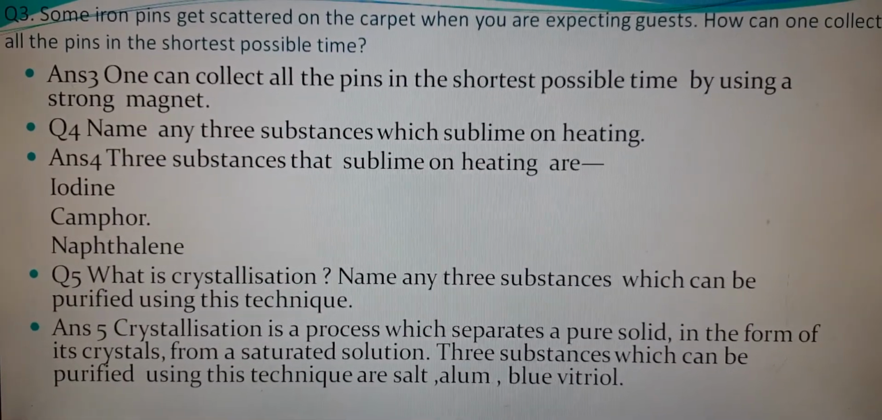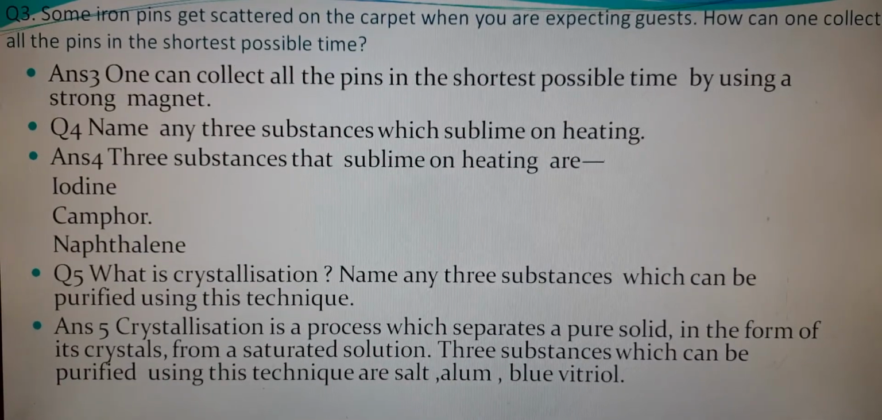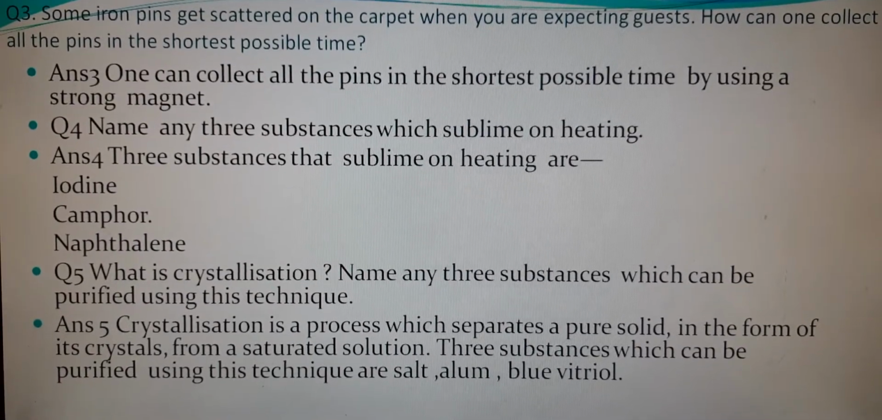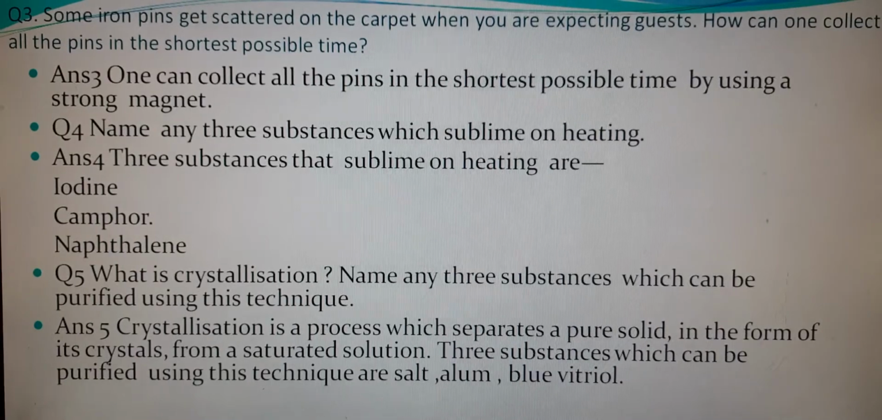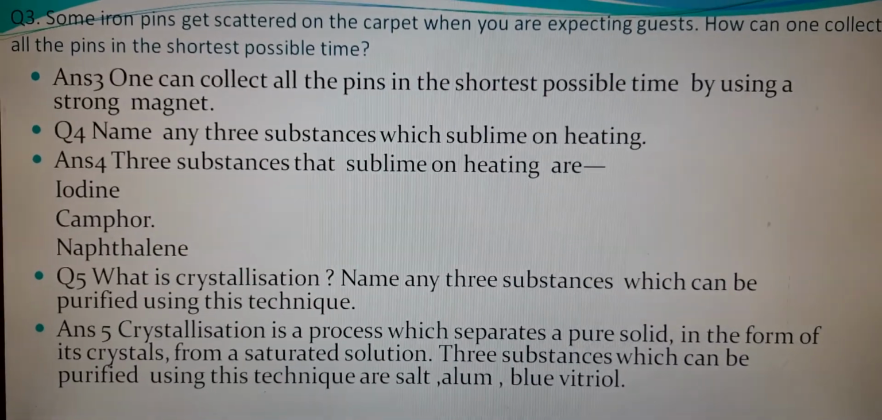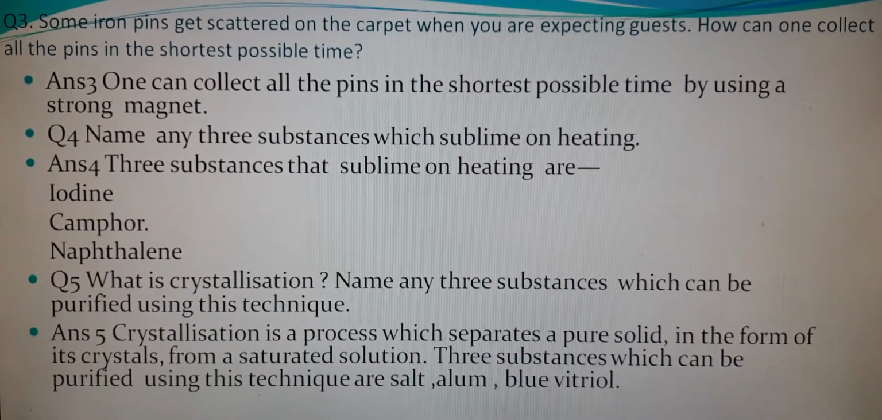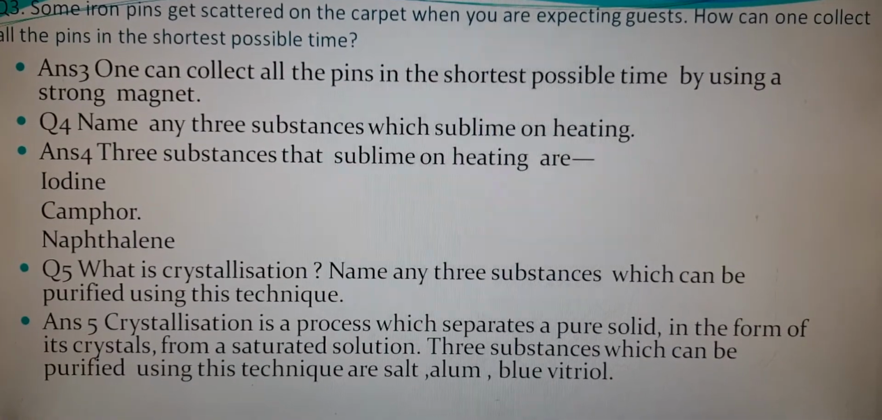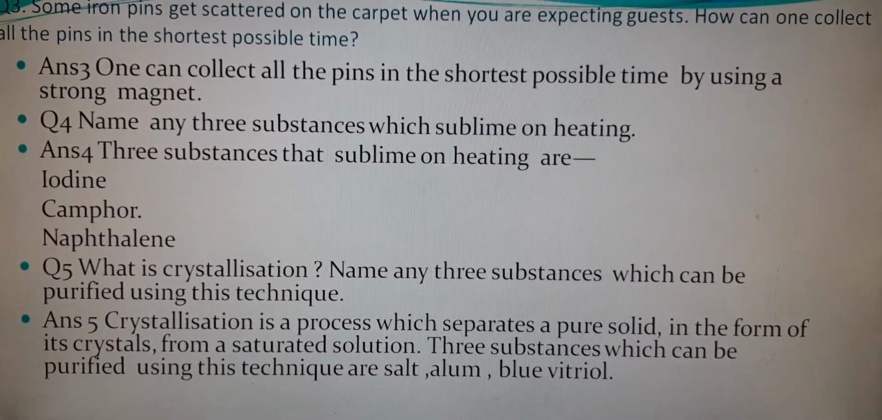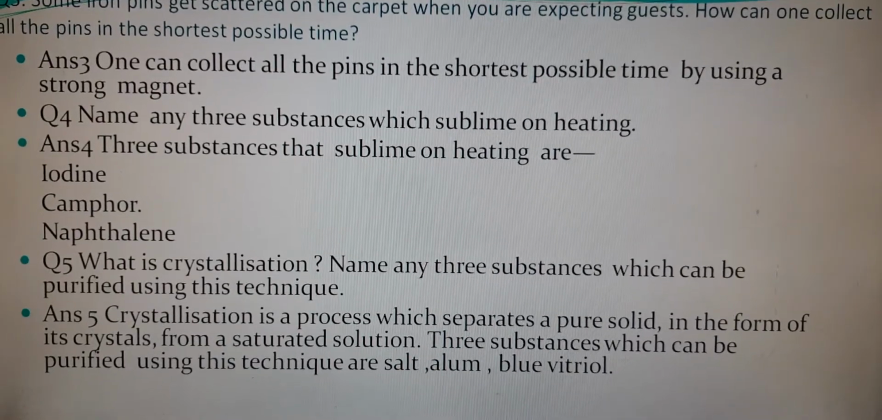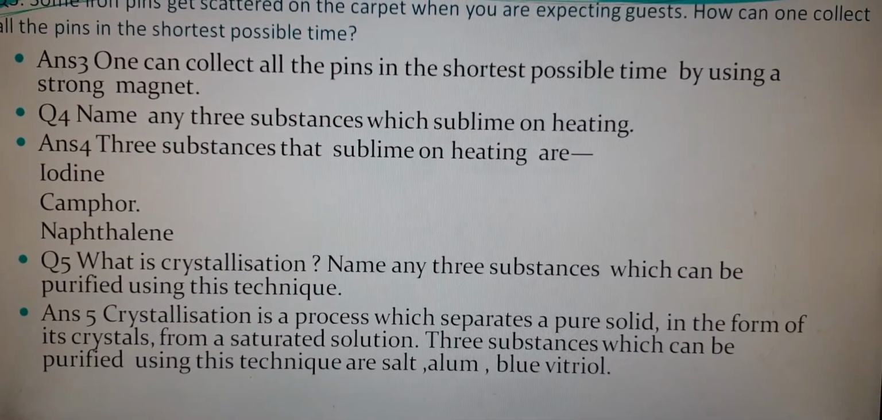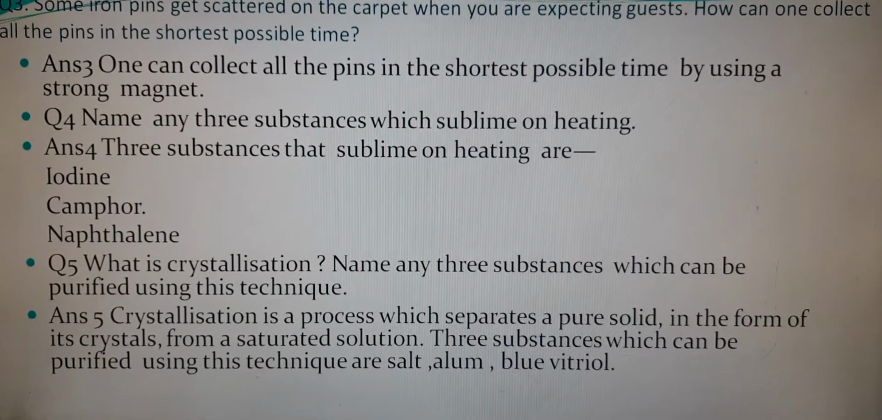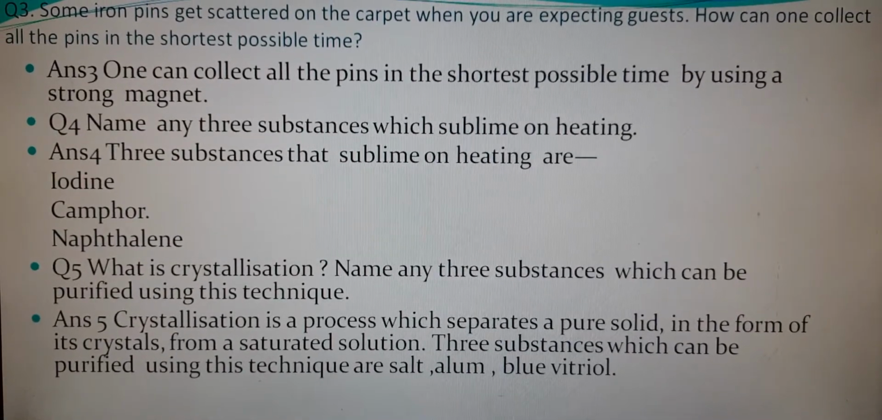Next is what is crystallization? Name any three substances which can be purified using this technique. So dear students, crystallization is a process which separates a pure solid in the form of its crystal from its saturated solution. So the three substances can be your salt, alum or blue vitriol which can be separated out by using this technique.